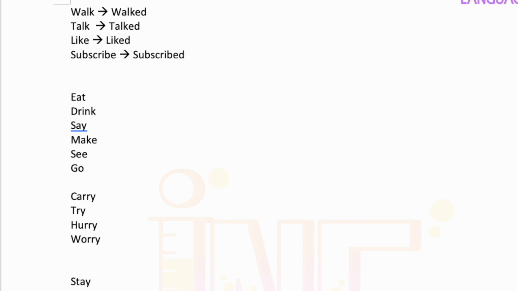Now, unfortunately, the past tense is a little bit more difficult than simply adding an ed to each word. I wish it was easy, but unfortunately, it's not. In English, we have these things called irregular verbs. So when we change an irregular verb to the past tense, it's going to take on a completely different form altogether. So eat does not become eated.